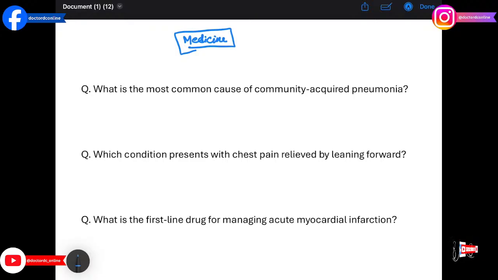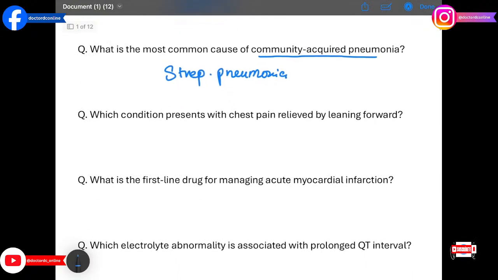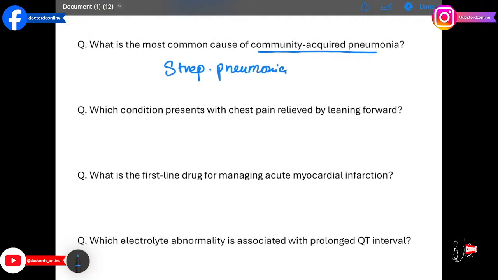Our very first one-liner question is, what is the most common cause of community acquired pneumonia? The answer is Streptococcus pneumoniae. This gram positive coccus is the leading cause of lobar pneumonia, causing fever, cough, and chest pain. Moving on to question number two, which condition presents with chest pain relieved by leaning forward? The answer is pericarditis. Inflammation of the pericardium causes sharp pleuritic pain, improved by sitting up and leaning forward.